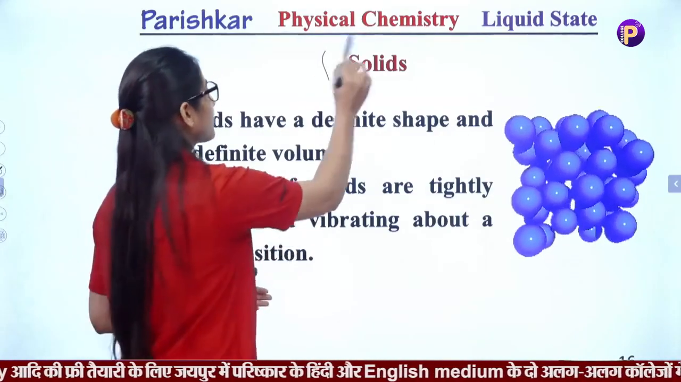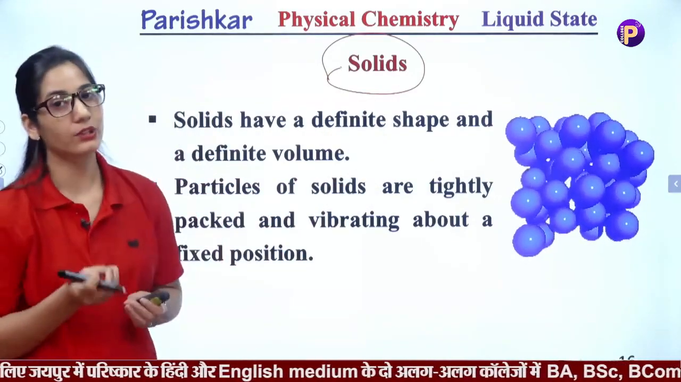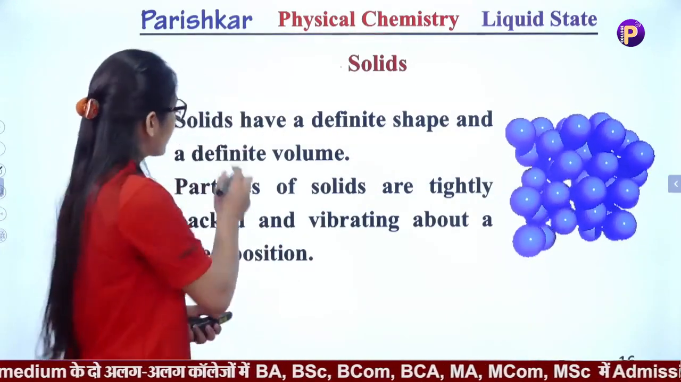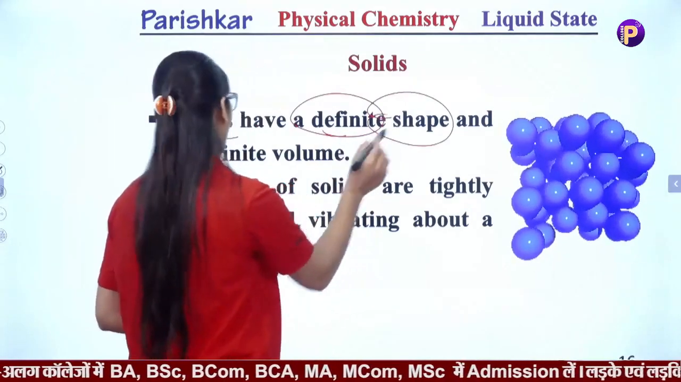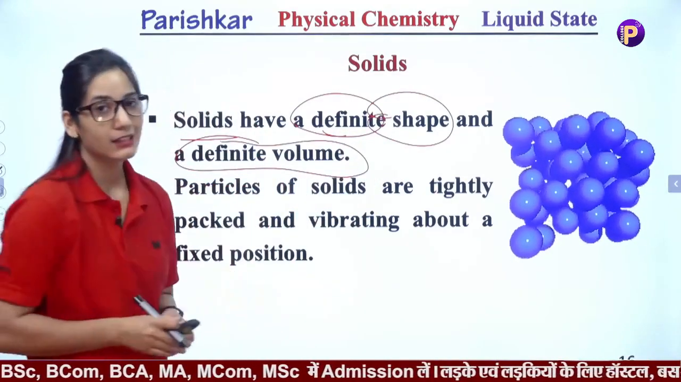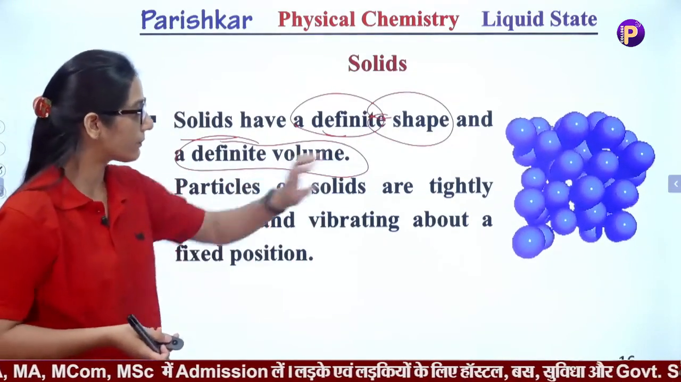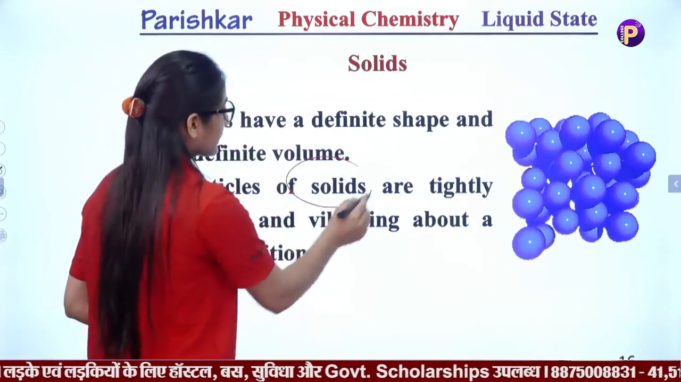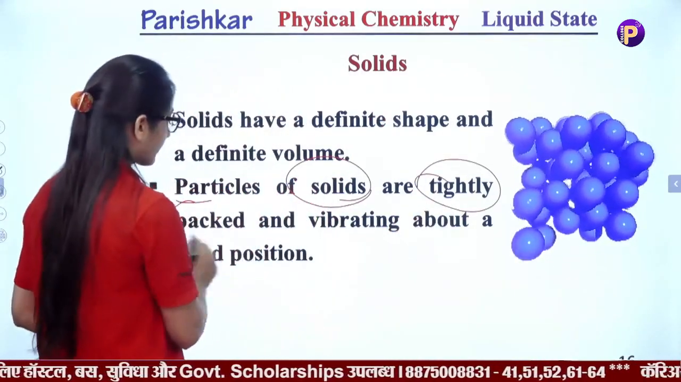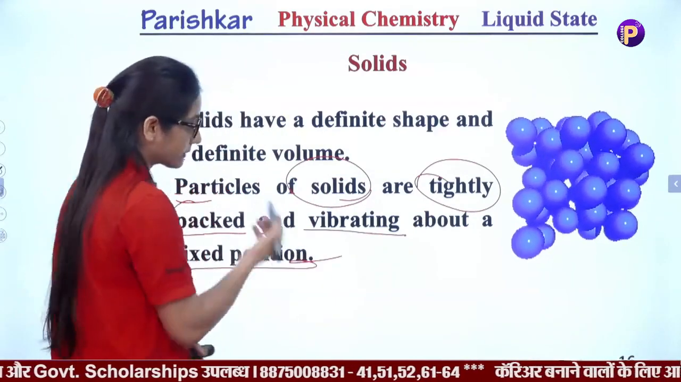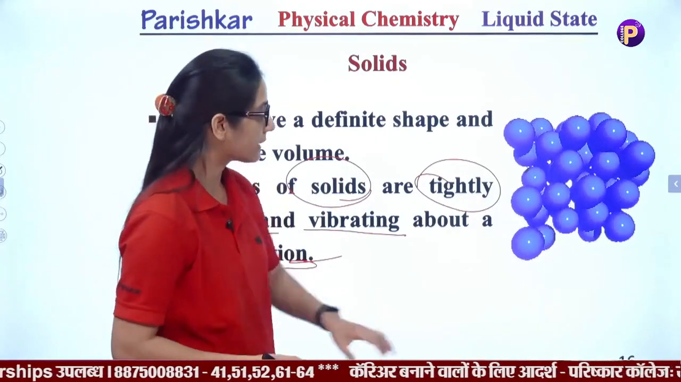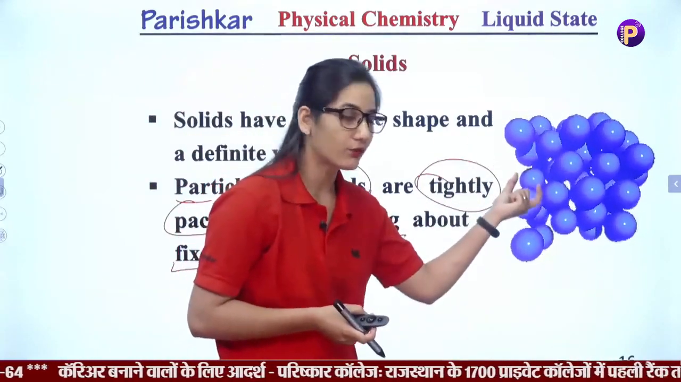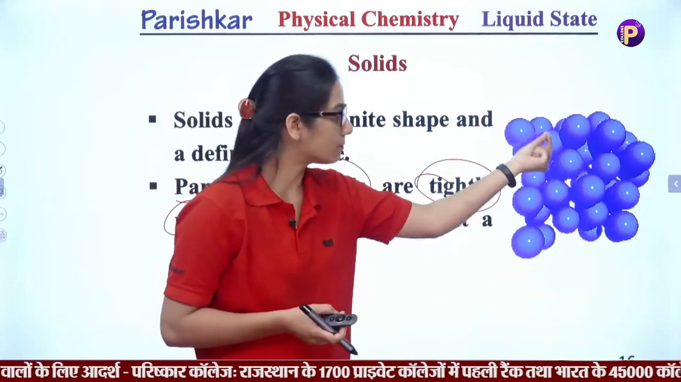The first one is the solid state, means how do you define what a solid is. In the language of science, solids have definite shape and definite volume. Particles of solids are tightly packed and vibrating about their fixed positions. We can say that a solid is any substance which has definite shape, definite volume and vibrates on its mean position.